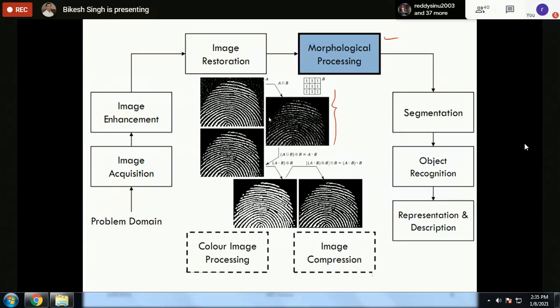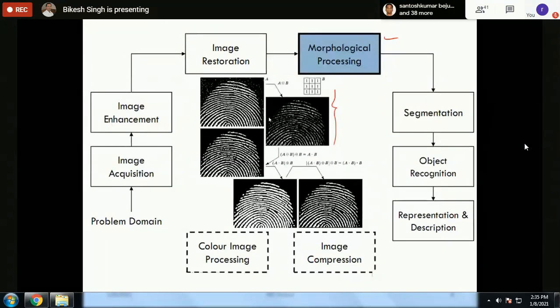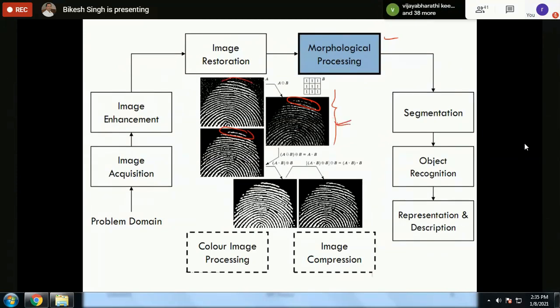Then this morphological processing is used to connect the boundaries or edges which are not connected. Like in this particular fingerprint image, you can see that the connectivity is not linked. Like here, or here, it is slightly improving. So particularly in this case, the connectivity is not proper. So morphology is related to filling the holes or filling the disconnectivities, that comes under morphological image processing. The next step is segmentation.